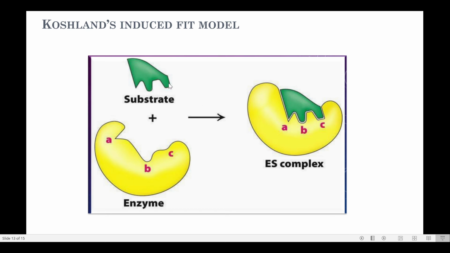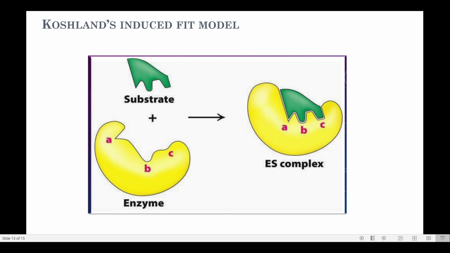Here you can see the conformation of the substrate and the active site of the enzyme are not the same, but when the substrate approaches the enzyme, it fits exactly into the active site to form the ES complex, with a changed conformation of the active site of the enzyme. Thus, presumably, it brings the amino acid chains of the active site into positions of optimal catalytic efficiency.